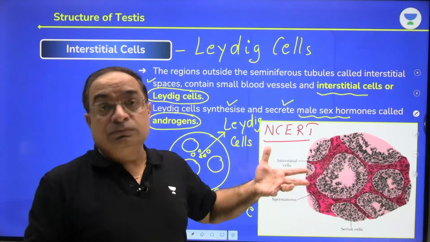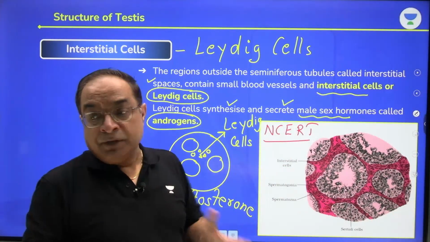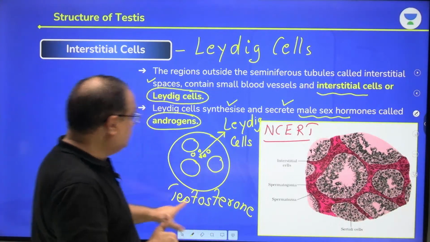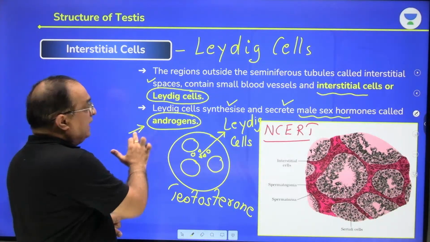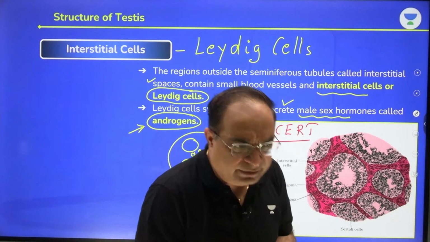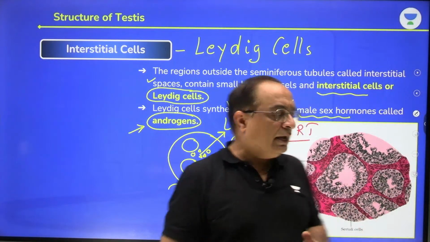So they are also formed from cholesterol. Cholesterol is the precursor, right? Okay. So testosterone is an example of an androgen. There is dihydrotestosterone, androstenedione. There are so many types of androgens.